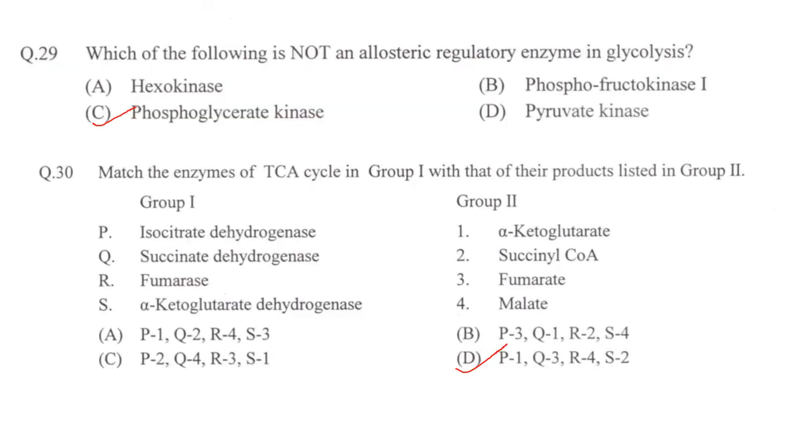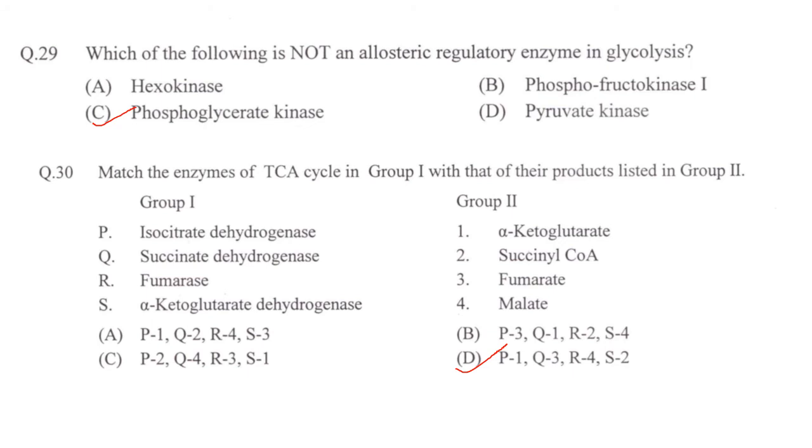Next one. Which of the following is not an allosteric regulatory enzyme in glycolysis? Hexokinase, phosphofructokinase, phosphoglycerate kinase, pyruvate kinase. Answer is option C, phosphoglycerate kinase.